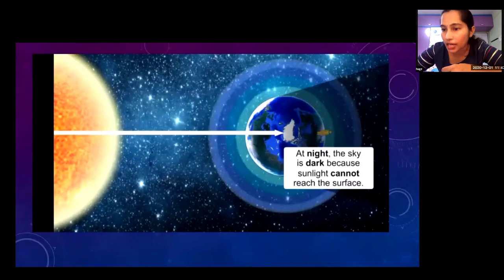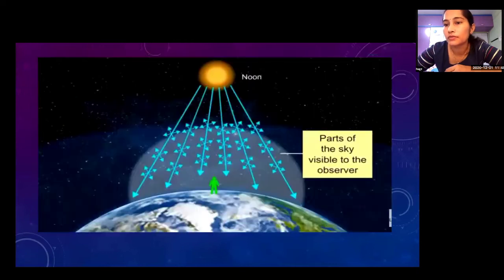At night, the sky is dark because sunlight cannot reach the surface of Earth. Because of this distance, at noon time we can see a bluish sky.